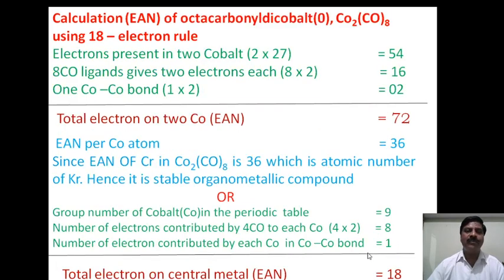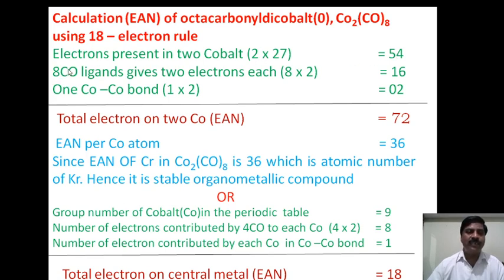Now similarly we can calculate the effective atomic number of octacarbonyl dicobalt 0 using the 18 electron rule. Similar to the previous example, we can write the electrons present in the two cobalts. Here two cobalts are there, so 2 into the atomic number of cobalt. Cobalt has atomic number 27, so the number of electrons in the neutral cobalt atom is 27. 27 into 2 means 54.